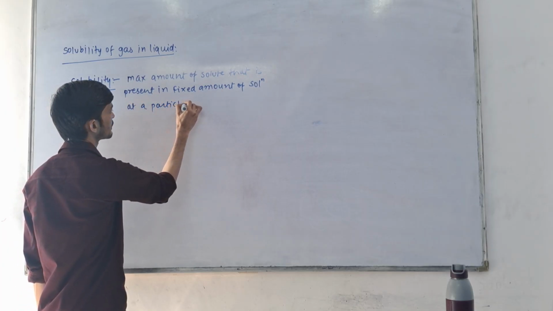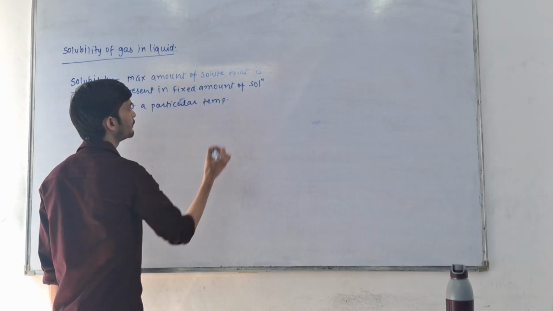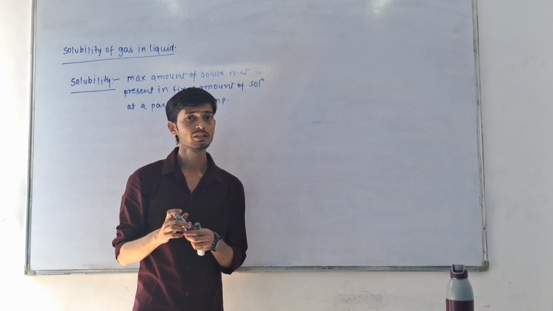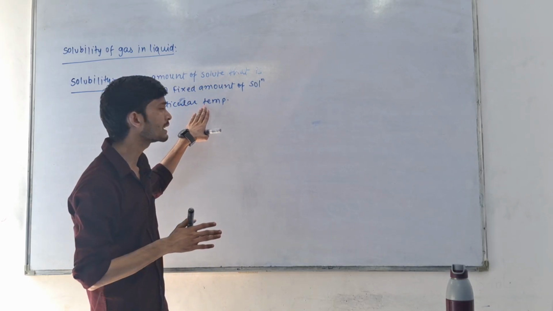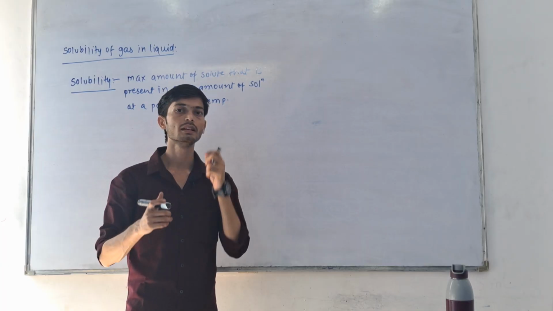If we alter the temperature, then solubility will also change. So we can say that solubility simply means the concentration of a saturated solution.